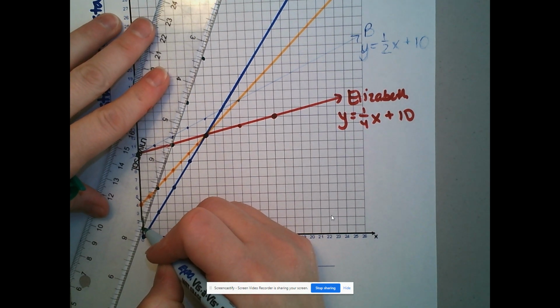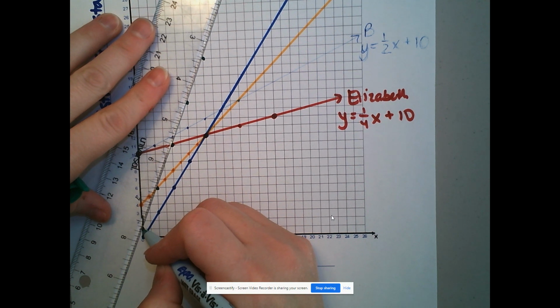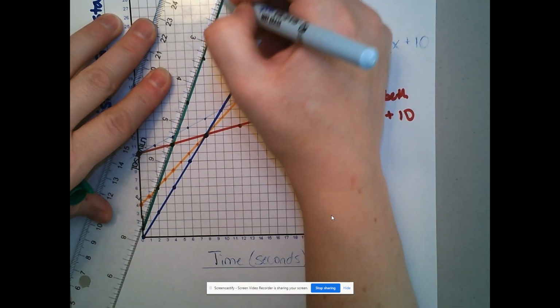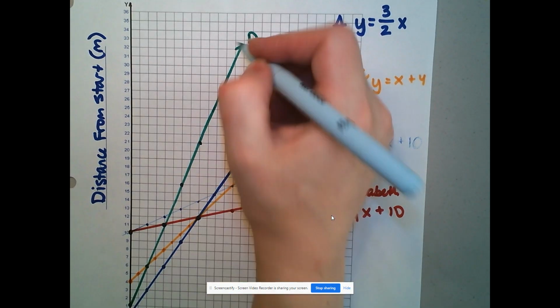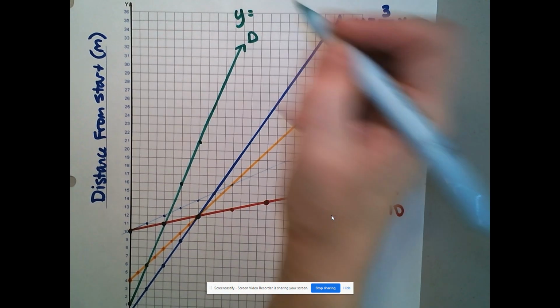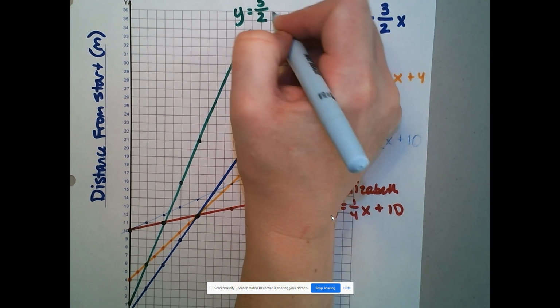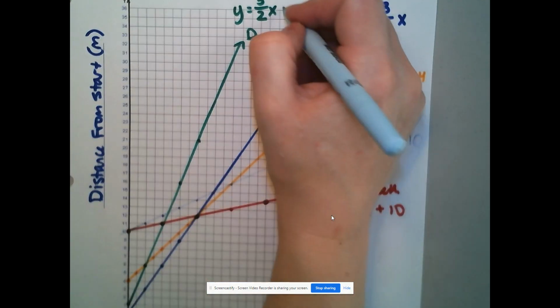And they line up nicely, which is always a good thing. So there's person D, and if I just slide that down a little bit, person D is going to be y equals up 5 over 2 would be 5/2 x, with only a 1-meter head start would be plus 1.